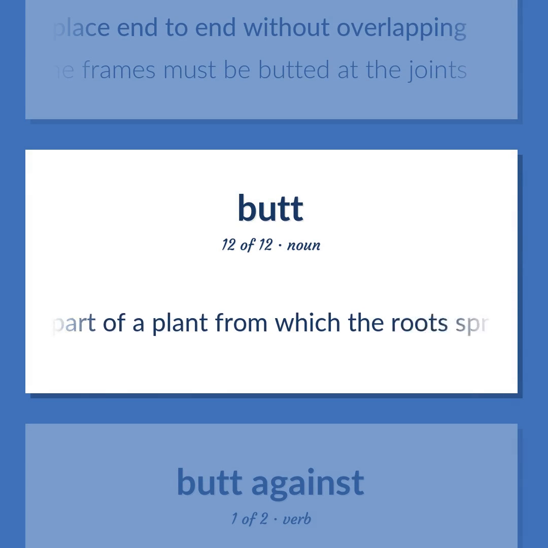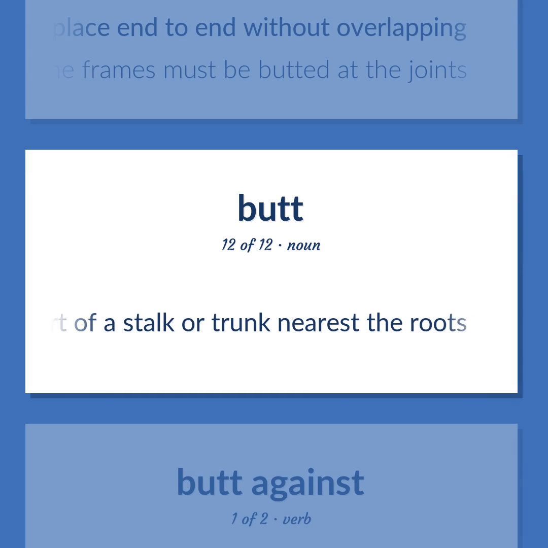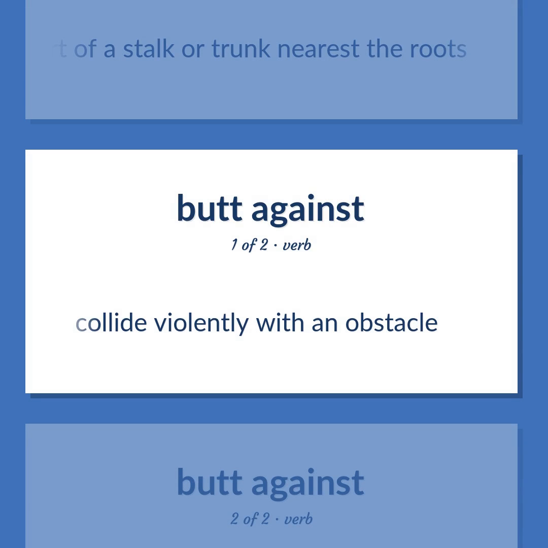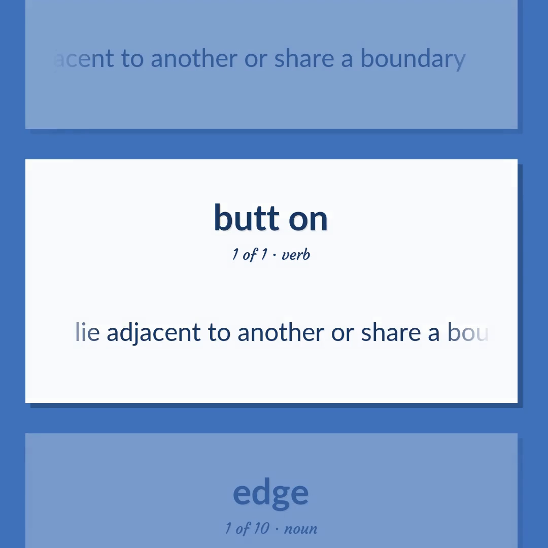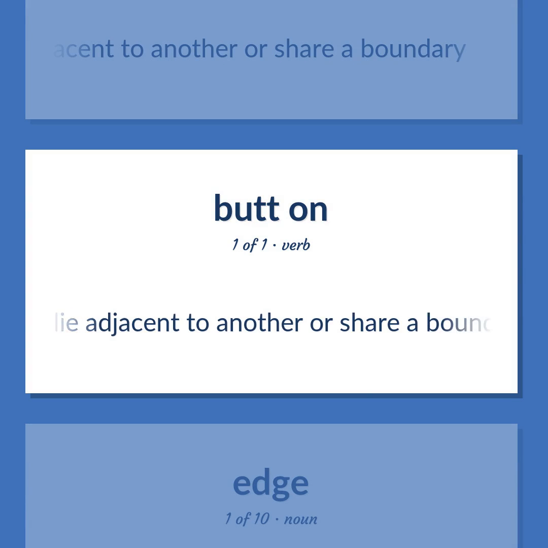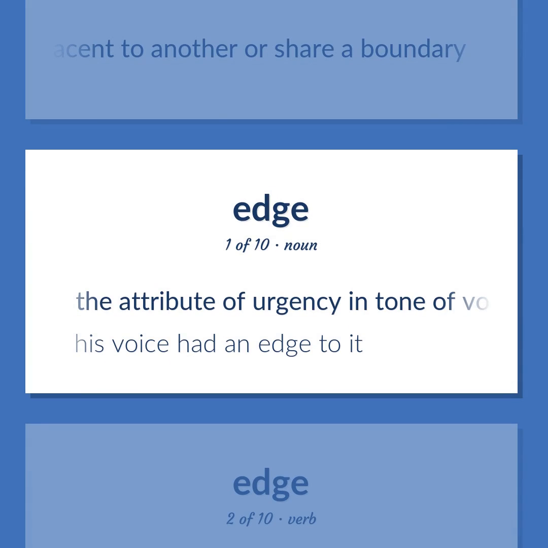The part of a plant from which the roots spring or the part of a stalk or trunk nearest the roots. Collide violently with an obstacle. Lie adjacent to another or share a boundary. The attribute of urgency in tone of voice. His voice had an edge to it.